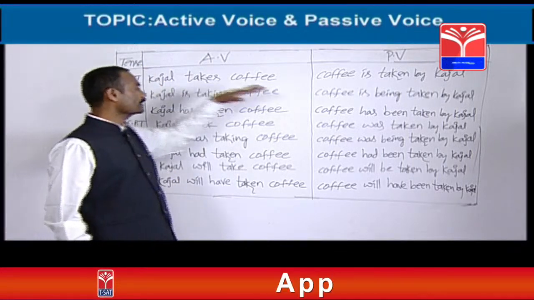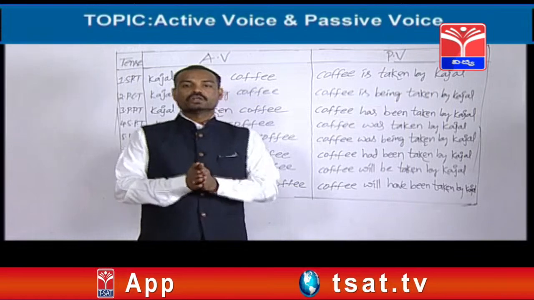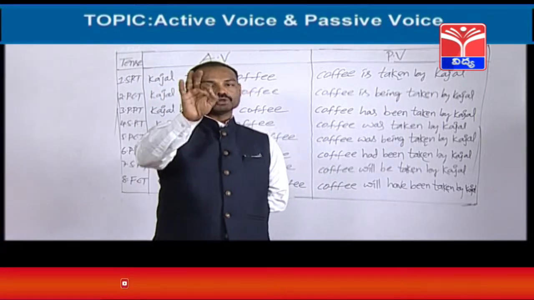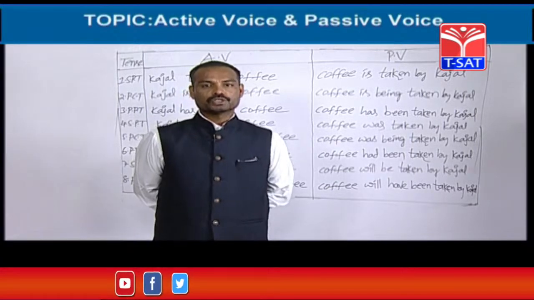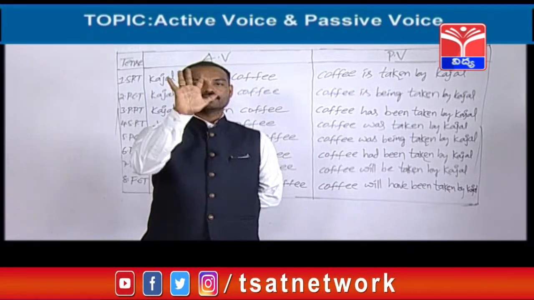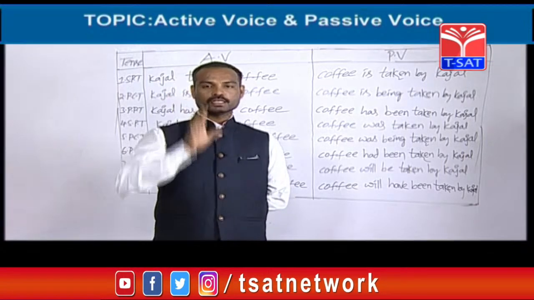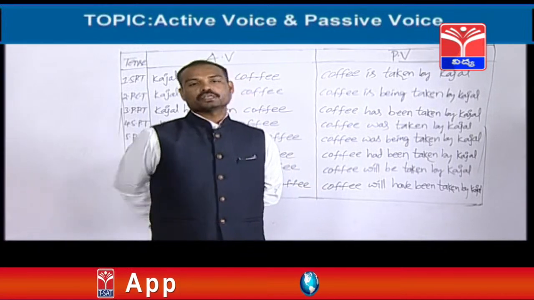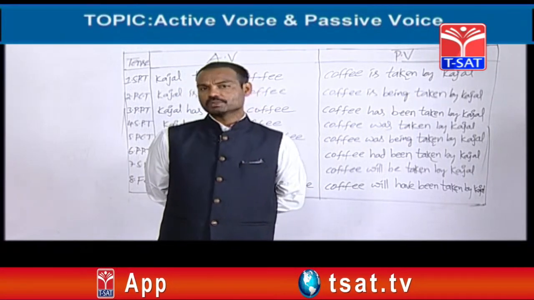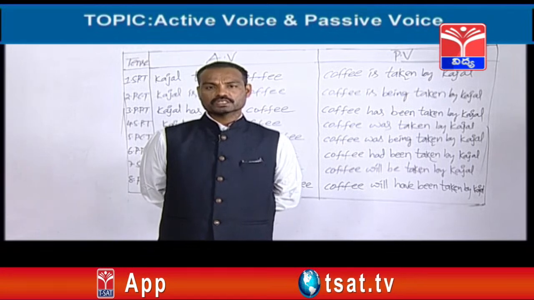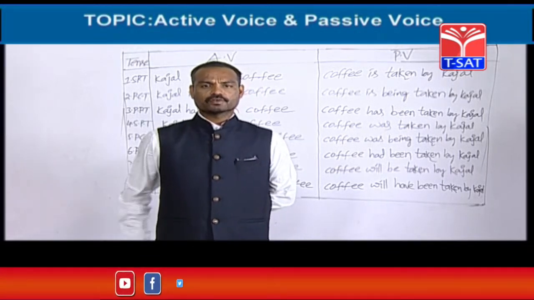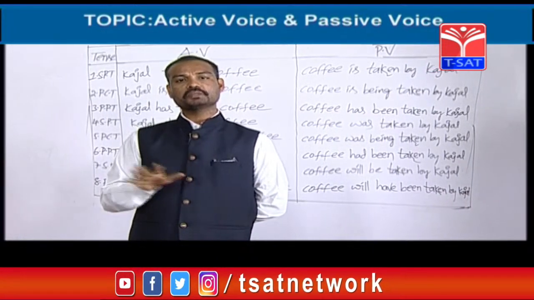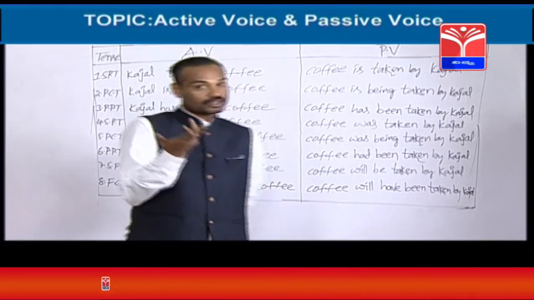Now we should change this active voice into passive voice. Friends, whatever the tense it is, same formula only should be applied. I have told you a beautiful technique: to change an active voice into passive voice, 5 items are required. Number 1 is object. Next, helping verb. Helping verb is called be form here. The third point is main verb. Next one, preposition, that is by. In most of the situations we should use by. The last one is subject. Same formula for all the tenses. For 8 tenses, same technique you can easily apply, dear friends. It's very easy.